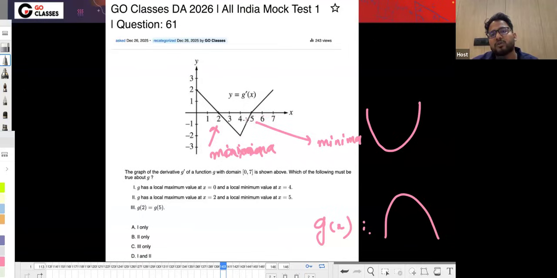At 4, g dash x is 0, so you do not know anything. So you can say at 2 there's a maxima, at 5 there's a minima, so only 2 is true. Whether g 2 is exactly equal to g 5, you cannot infer. I mean, g dash 2 is exactly equal to g dash 5, but about g 2 and g 5 you do not know. Whether g has a local maximum value at x equal to 0, you don't know. And at x equal to 4, you don't know. You only know this. So only 2 is true.